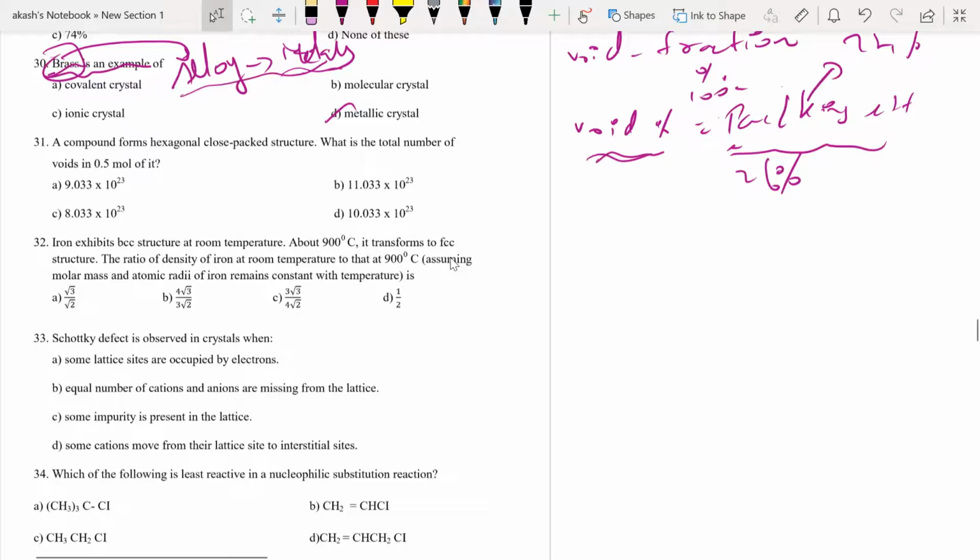A compound forms hexagonal close packing, HCP. What is the total number of voids in 0.5 mole of it? Now you see that